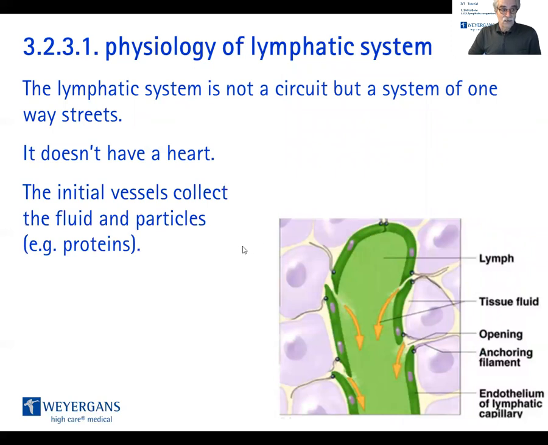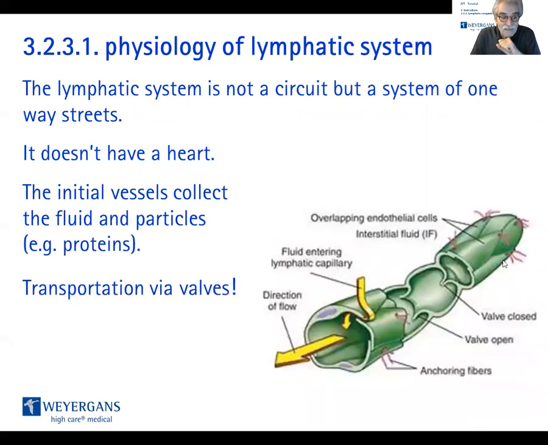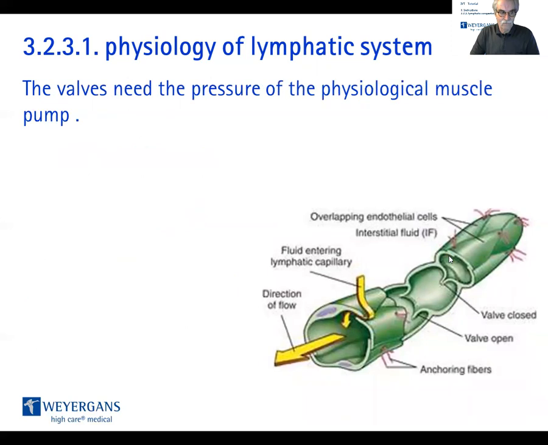What we should know is the initial vessels, the so-called pre-collectors, collect the fluids and the particles like proteins or lipids everywhere in the interstitium, everywhere. The next step, there are valves in those vessels, and the liquid and the particles are pressed or pushed from one segment between 2 valves to the next. The valves, for sure, need the pressure of the physiological muscle pump.